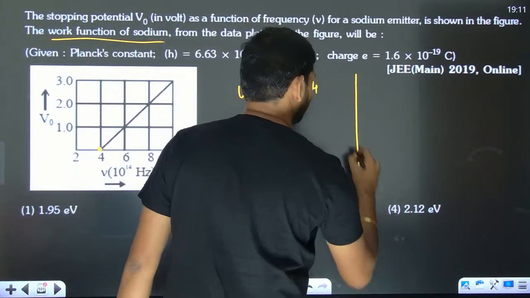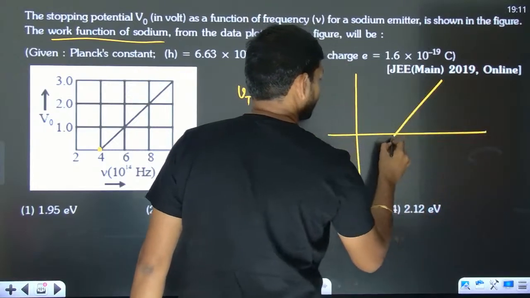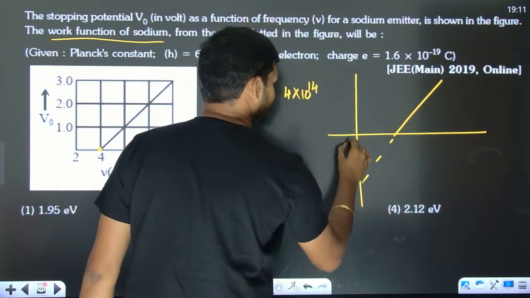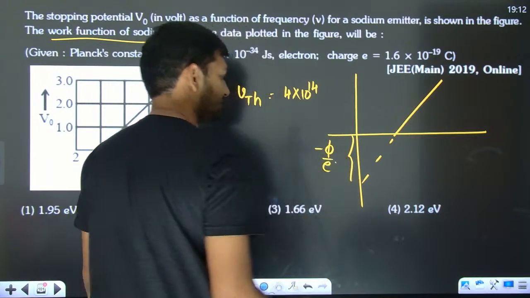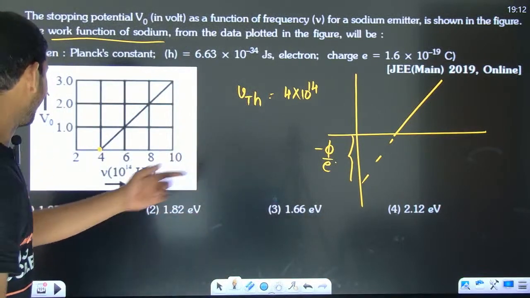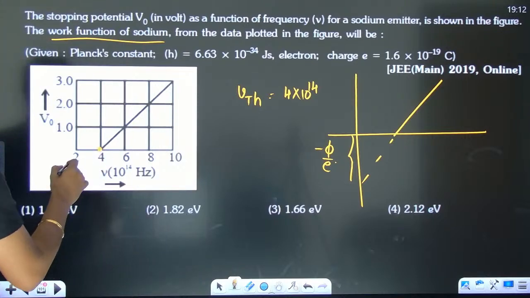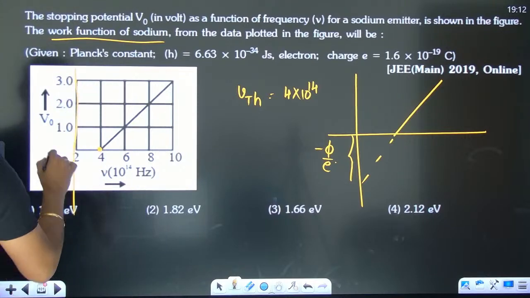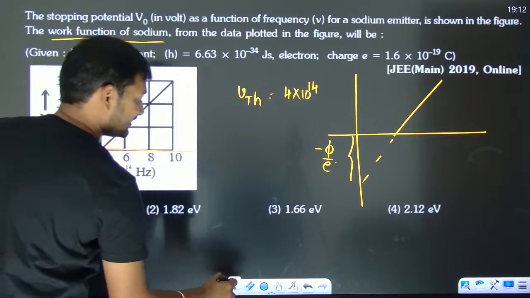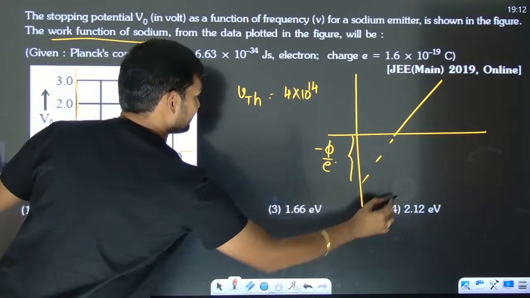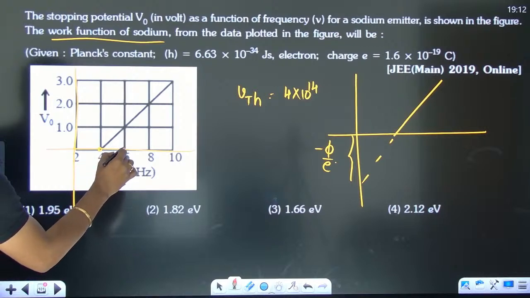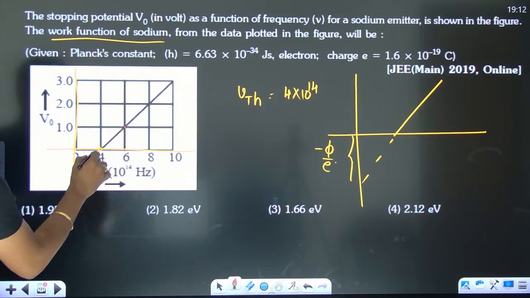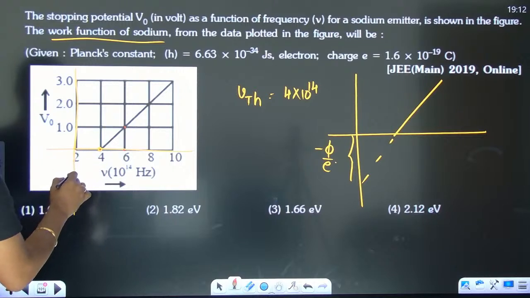Do you remember work function in the stopping potential graph? If you remember, what is the negative intercept? This is going to be minus phi by e. All you have to do is just extend and see what is the intercept. You can see that when it travels 2, it is increasing by 1. So if you travel to this side, it will decrease by 1.